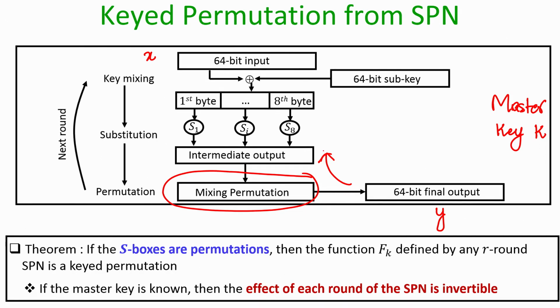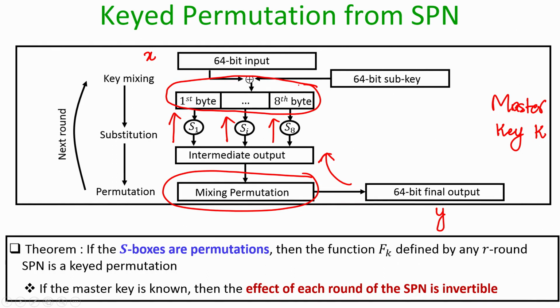Now, once we have reached here, that means we know the output of the 8 S boxes, and each of these S boxes is invertible. As a result, we can reverse back the effect of each of these S boxes, and we have come to the output of the key mixing stage.